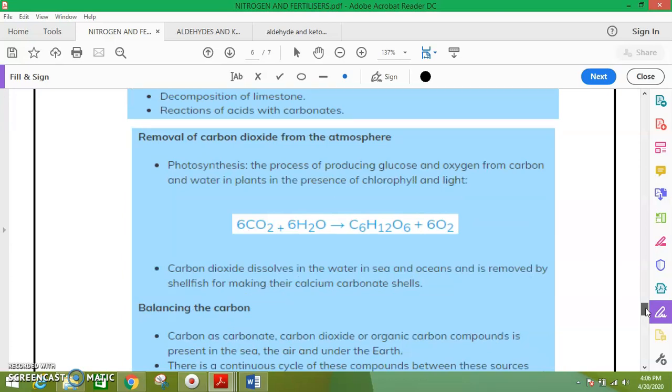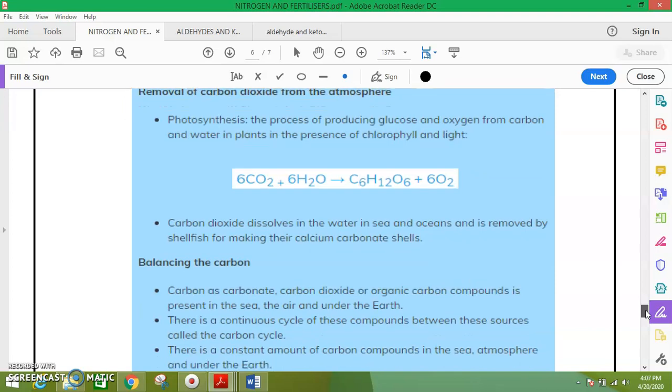Now the removal of carbon dioxide from the atmosphere: how will we remove it if we want to clean our climate? First is photosynthesis. It is the process of producing glucose and oxygen from carbon dioxide and water in plants. Carbon dioxide reacts with water and produces glucose and oxygen in the presence of chlorophyll and light. We call this photosynthesis. Second, when carbon dioxide dissolves in water, in seas and oceans, it is removed by shellfish for making their calcium carbonate shells. So we have two ways to remove it.